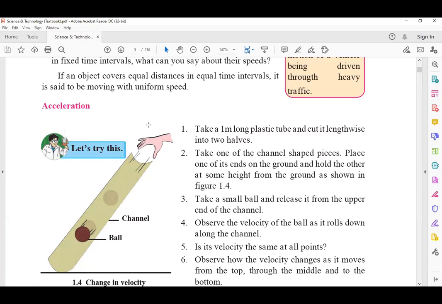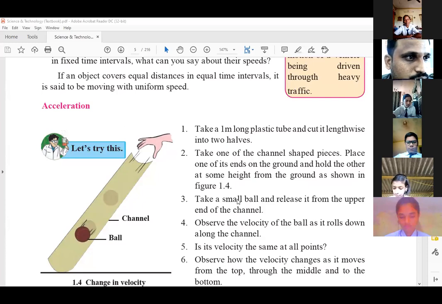Now take one small ball, and release it from the upper end of the channel. What will you observe? When we are holding that ball, its initial velocity is 0 because that ball was at rest, right? Ball was at rest initially when we were holding it.